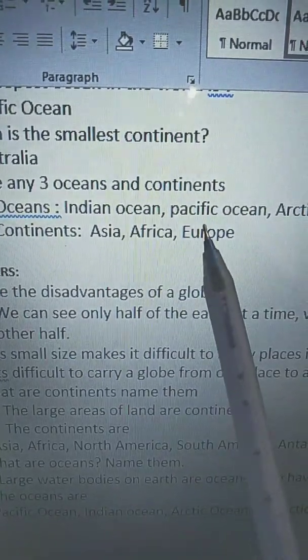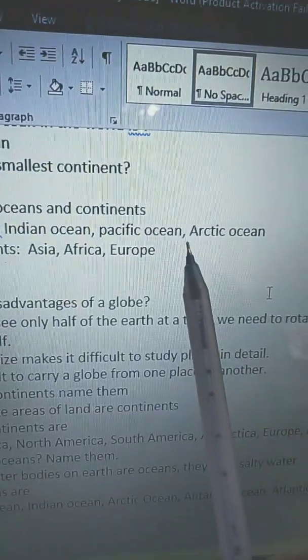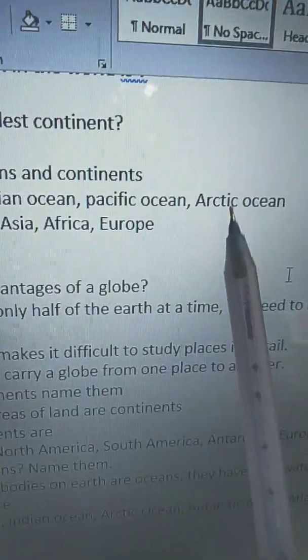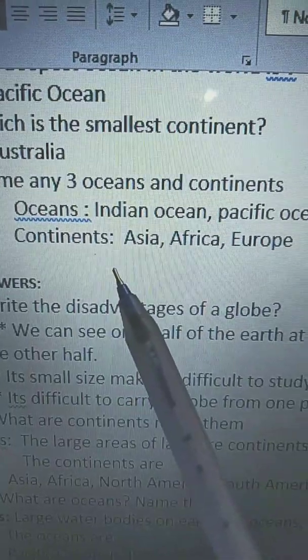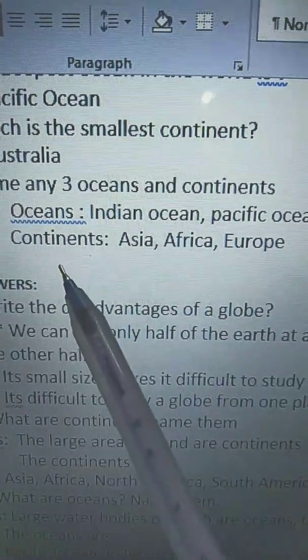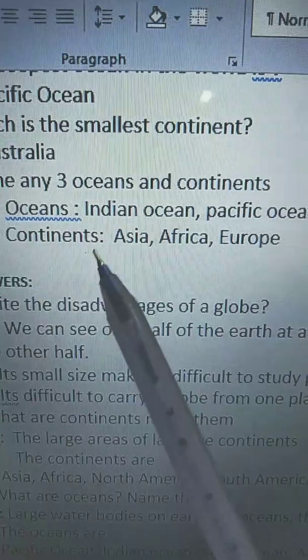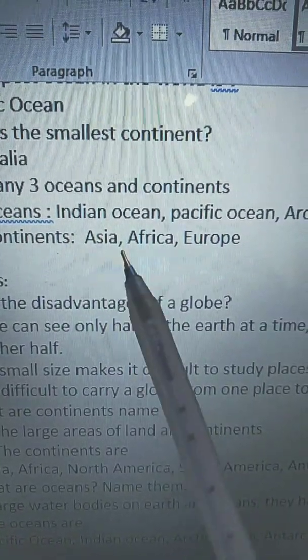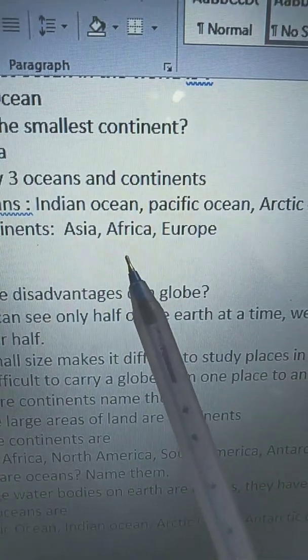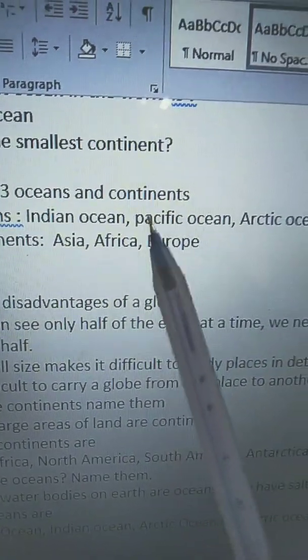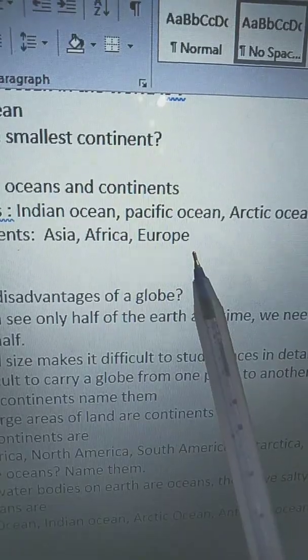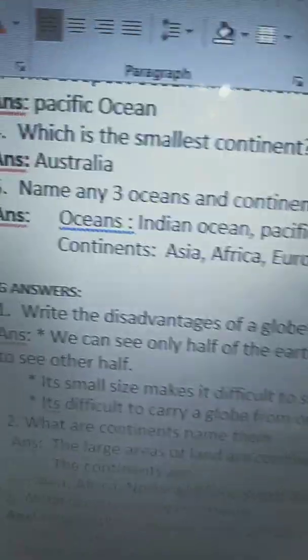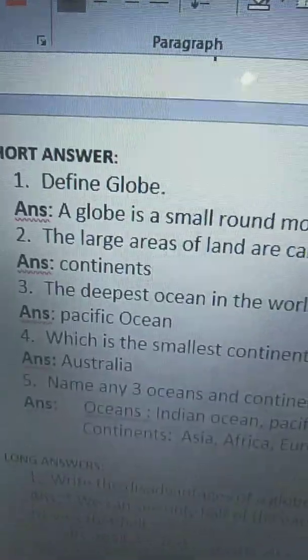I-N-D-I-A-N, Indian Ocean, P-A-C-I-F-I-C, Pacific Ocean, A-R-C-T-I-C, Arctic Ocean. And the three continents are Asia, A-S-I-A, Africa, A-F-R-I-C-A, Europe, E-U-R-O-P-E, Europe.